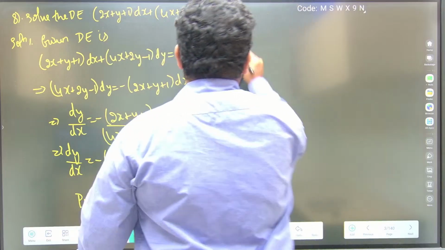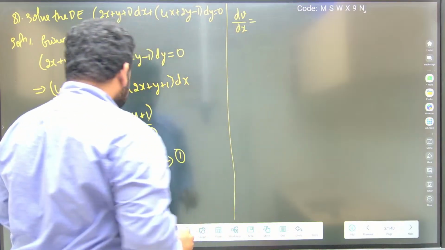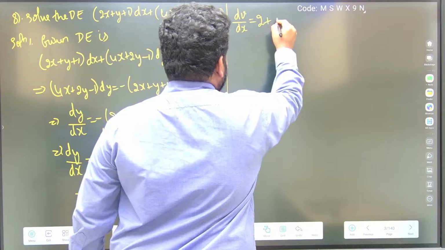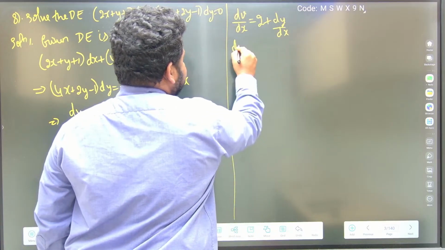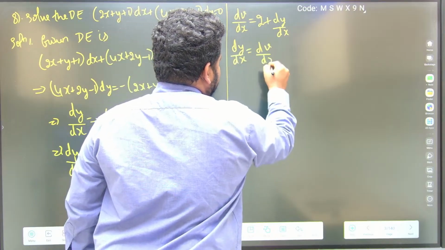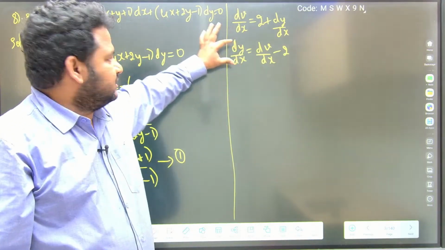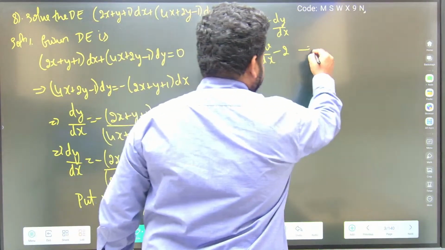So I will get dv by dx will be equal to 2 into x, differential of x is 1, so this will become 2 plus dy by dx. So finally dy by dx can be written as dv by dx minus 2. This is the value of dy by dx: dv by dx minus 2. This is what I'll get.